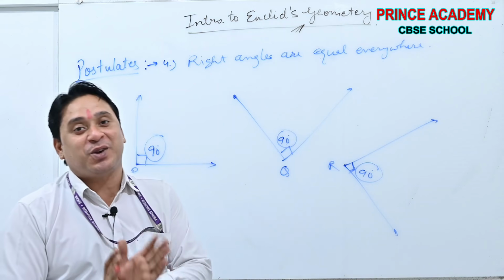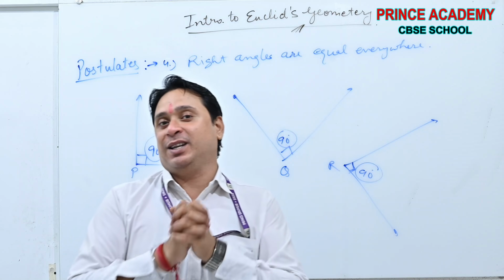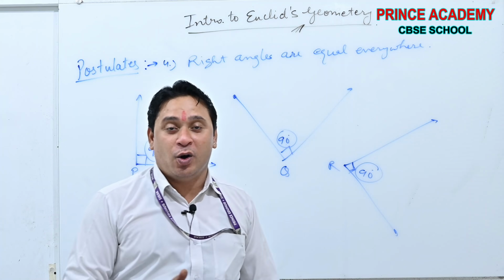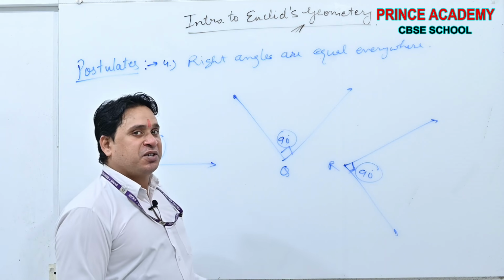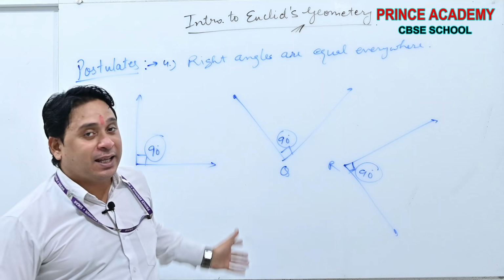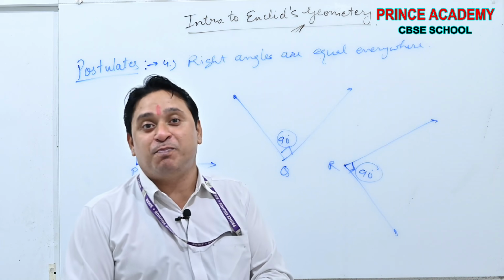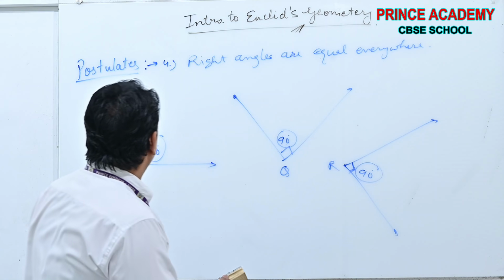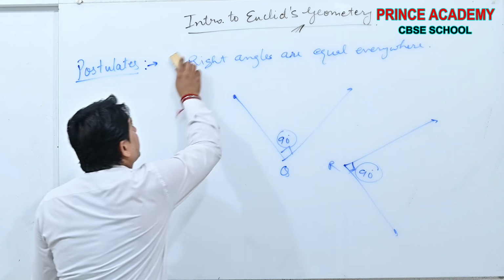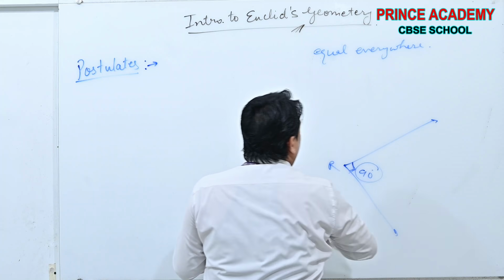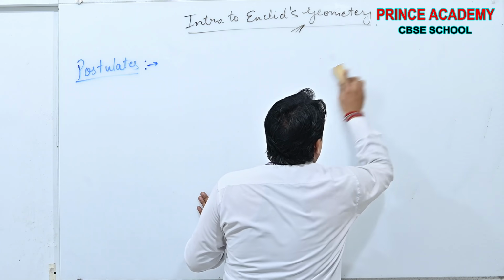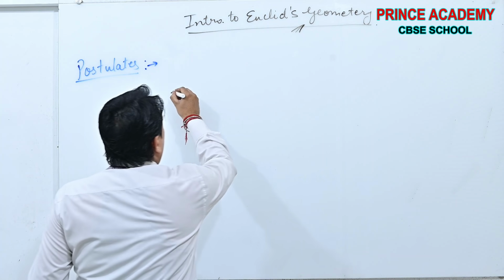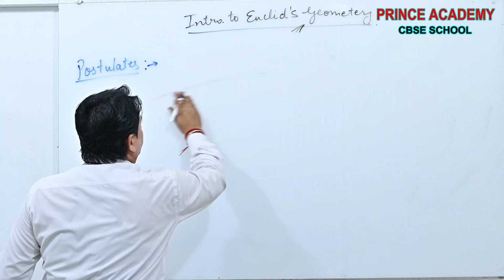It was the observation, beta. It was his assumption. Do not try to make fun of the legendary Euclid. I know many students will say, sir, we know better than this. I know you know better than this, but you should never forget the foundation. Okay, postulate number 5, the last postulate according to your syllabus, is that, suppose beta, two lines, I have to draw here.